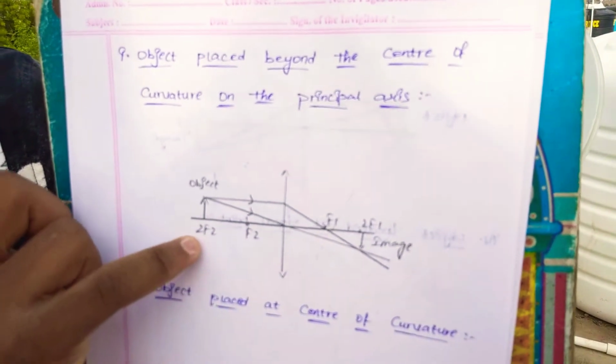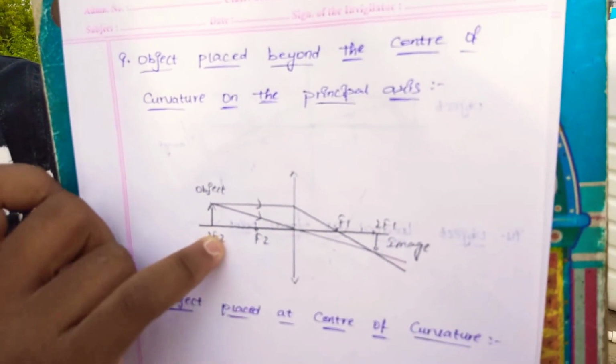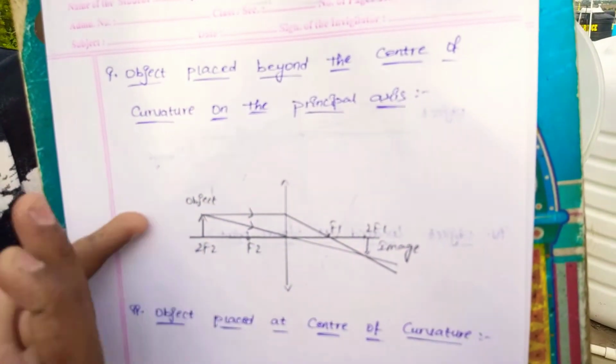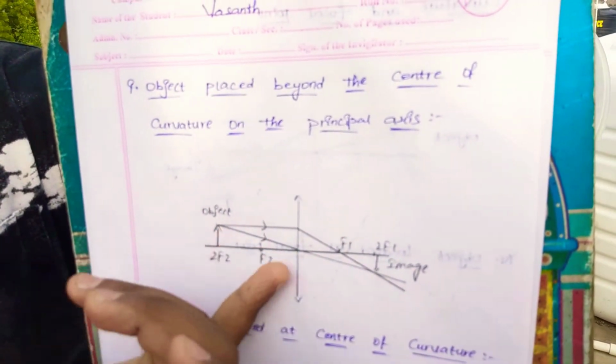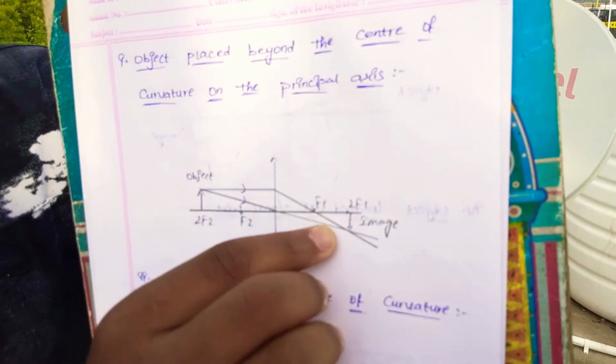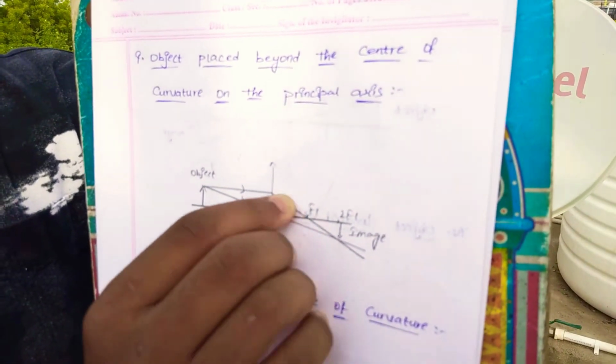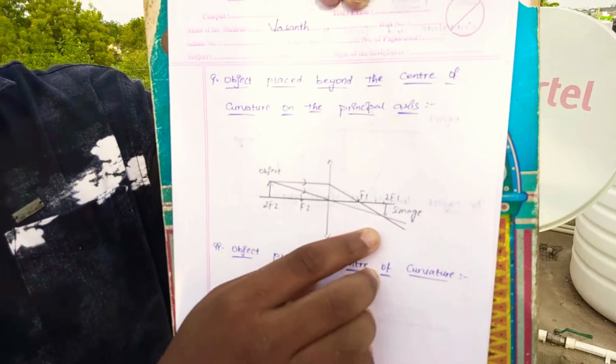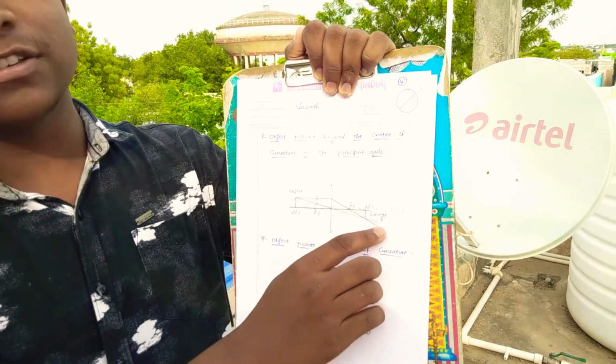And the next rule is object placed beyond the center of curvature. Here the object is placed at 2f2. When the object is observed at the place of f2, the ray passes through f1, through the middle of the center of curvature. Here the image will be formed at infinity.